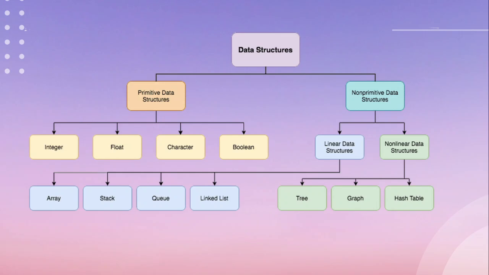So in linear also there are different types. First is array, then stack, then queue and linked list. In non-linear data structures we have trees, graph and hash table. Now we will understand all of these in detail in the upcoming slides. So for today's session actually we will be covering only linear data structures and their first part, which is arrays.